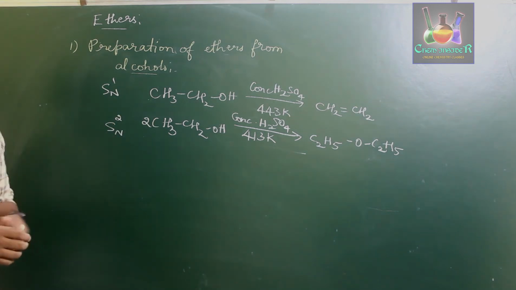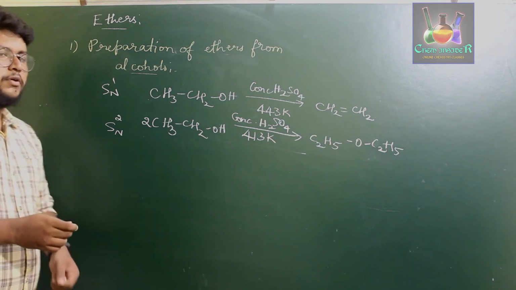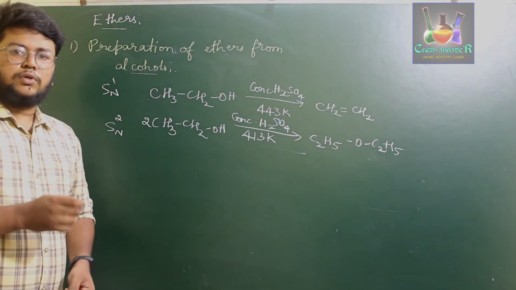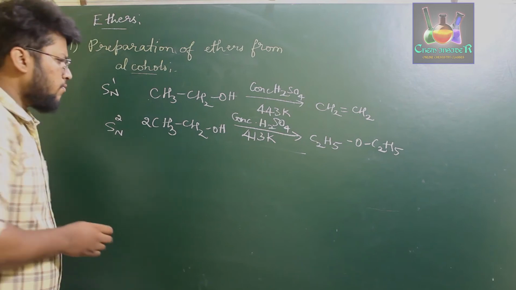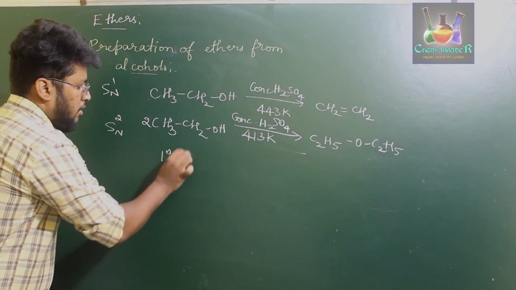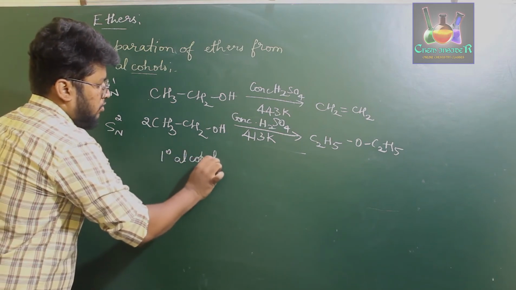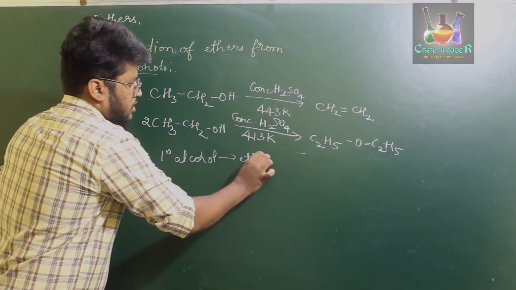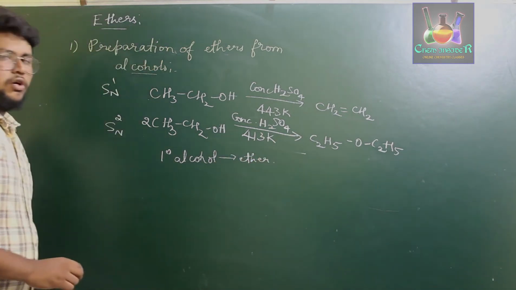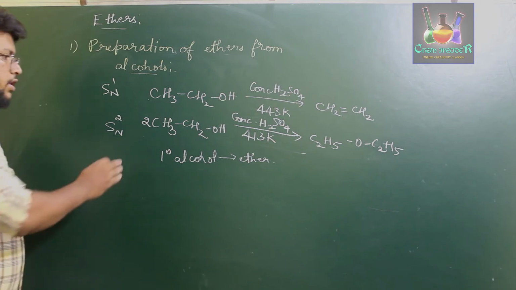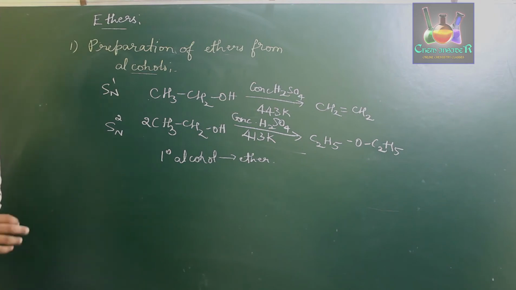So, this method of preparation of ether from alcohol through the dehydration process is best suited for primary alcohol to ether conversion. Secondary alcohol and tertiary alcohol do not support this particular reaction to form ethers.